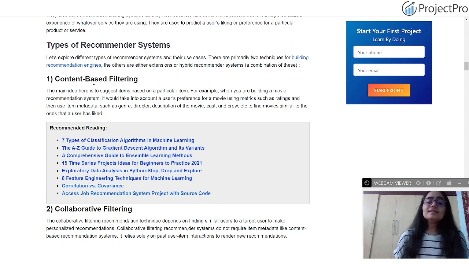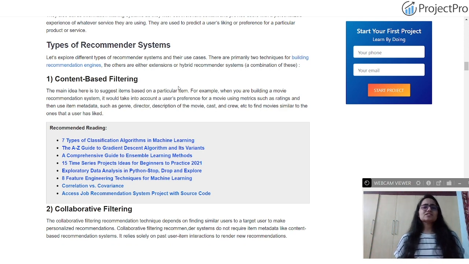On the other hand, content-based filtering is going to suggest items based on a particular item. It takes into account the user's preference for a movie using metrics such as ratings, and then uses item metadata such as genre, director, description of the movie, cast, crew, etc. So the watching history of the user for a particular movie is considered in content-based filtering, because it personalizes the recommendation to only a specific user.